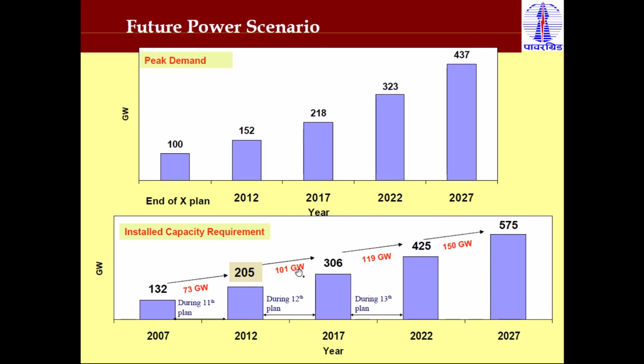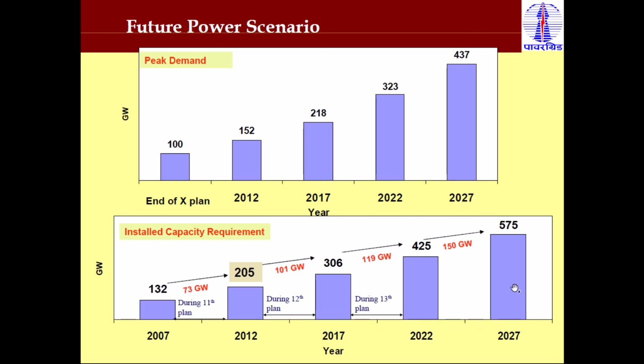Then again in the next 5 years they increased the capacity by 101 gigawatt, making it 306 gigawatt. Then during the 13th plan they increased by 119 gigawatt, making it 425 gigawatt. And then the next plan is to install 150 gigawatt of capacity to reach 575 gigawatt in 2027. So this is the future plan of India to increase the generation level, or the installed capacity of the plants, because day by day the load is increasing.